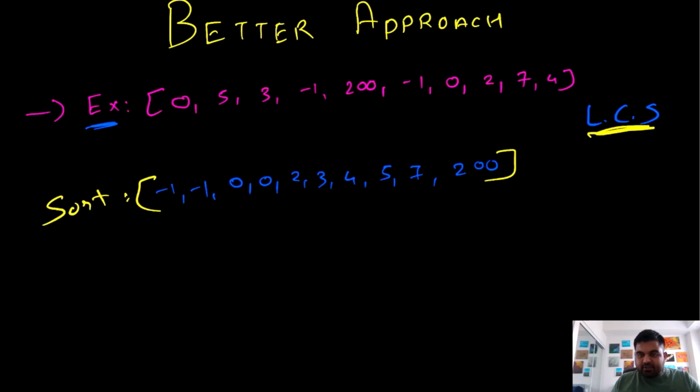And it's pretty simple to find now, because all we need to do is, at any point, we know that the definition of a consecutive subsequence is that suppose we are currently at the value I, then I plus 1 would be in the subsequence, then I plus 2 would be in the subsequence, and this is the only condition we have to take care of. And the only other thing we need to worry about is having two duplicate values right next to each other. If at any point we encounter two duplicate values, we simply ignore one of those values and move forward.